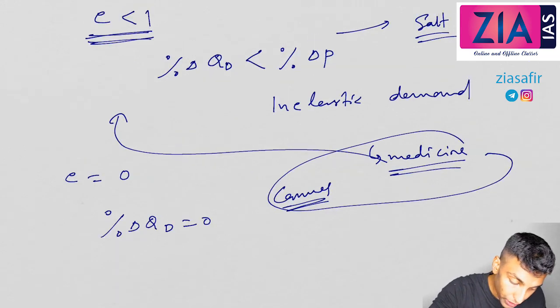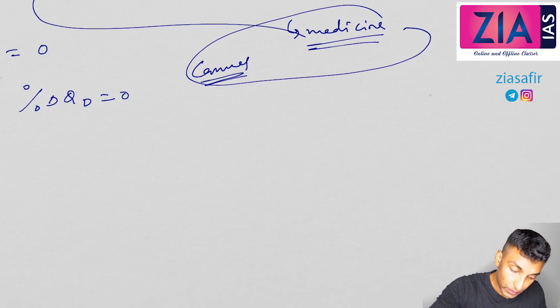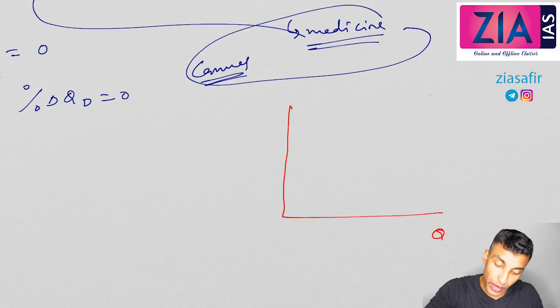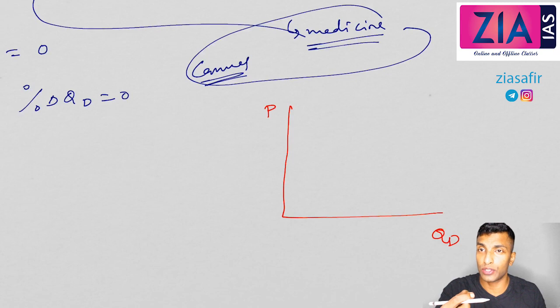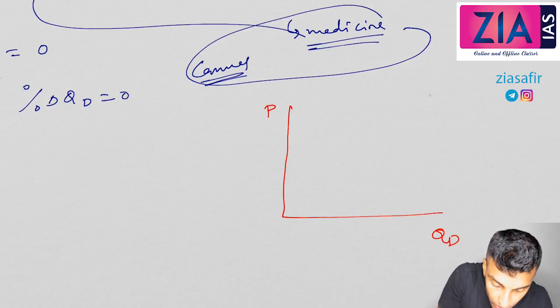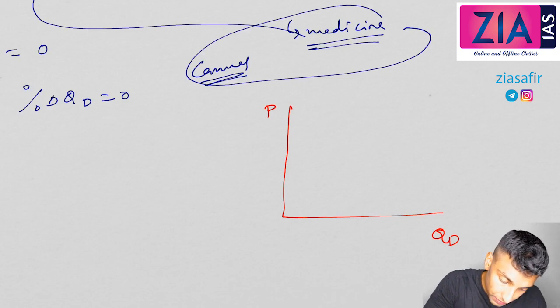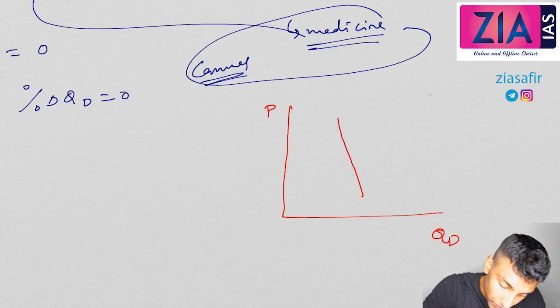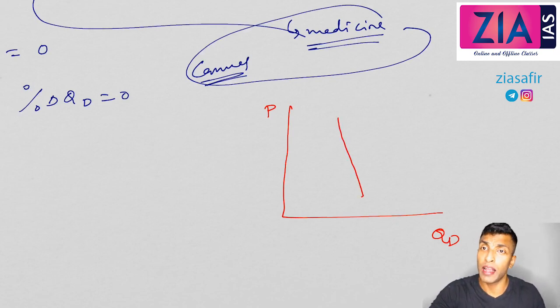I didn't show you the inelastic curve here, right? I'll show you in a curve so that you will understand better. Here I'll take quantity demanded, and here I'll take the price. Now in case of inelastic, I'll take a steeper curve. Earlier I had taken a flatter curve close to horizontal. Now I take a steeper curve close to vertical. Almost like this demand curve, steeper. Not exactly vertical, but the steeper the curve is, the more you will understand.